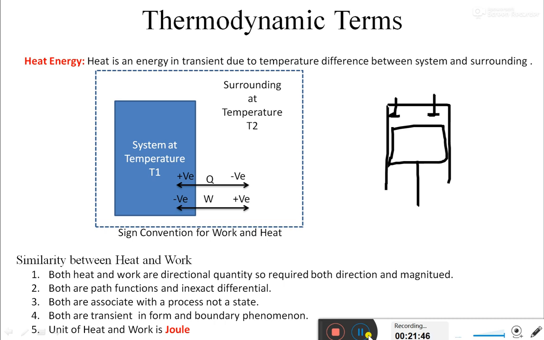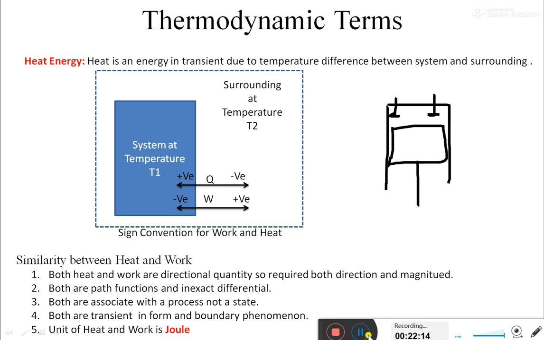As I told you, heat energy will not be possessed by a system. It always flows across the boundary. It won't be held by the system, or by the surroundings either. If the temperature between system and surroundings is the same, then heat energy will not appear. It only appears when a temperature difference is there.